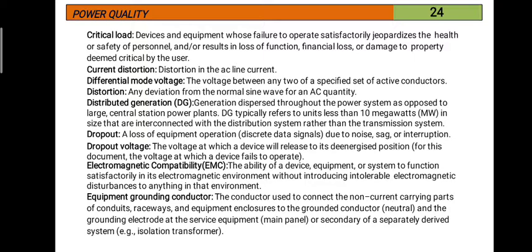Non-current carrying parts of conduits, raceways, equipment enclosures, outer cases are connected to the ground conductor or neutral and the grounding electrodes at the service equipment. Ground electrodes of all the equipment are connected to one device called an isolation transformer. These are called equipment grounding conductors. Clear? These are a few definitions, a few more definitions we will see in the next class. Thank you.